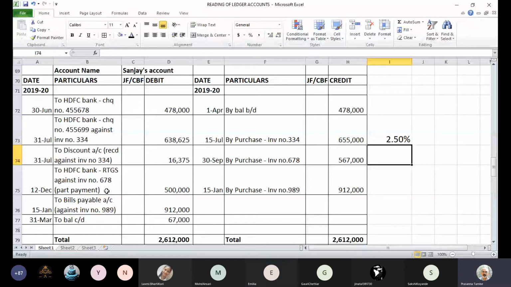If it says part payment, that means you have not made the full payment. So if full payment is not made, the remaining amount will still remain outstanding. If you say full payment is made with 5 lakhs, that means the balance payable of 67,000 is no more payable. It becomes a discount receipt.